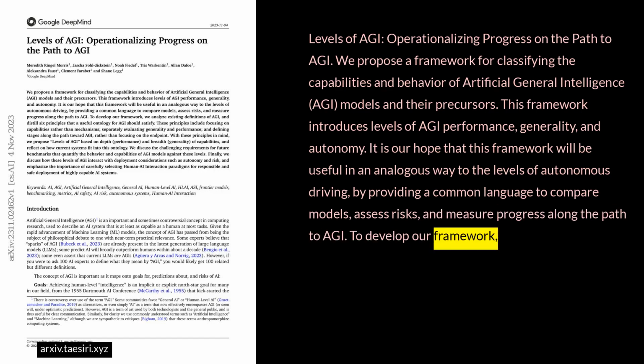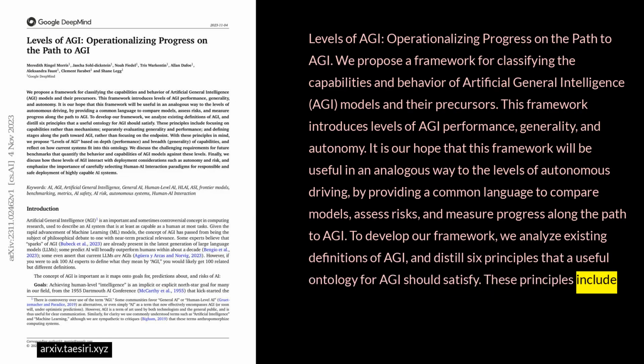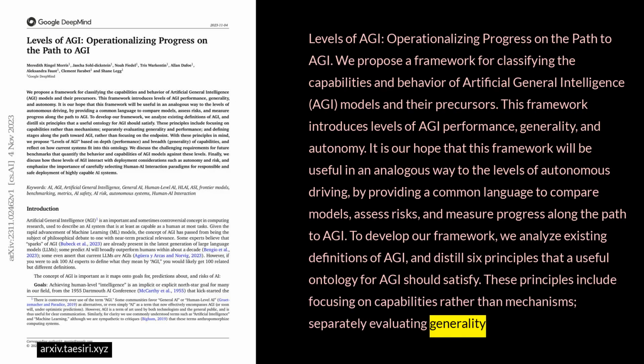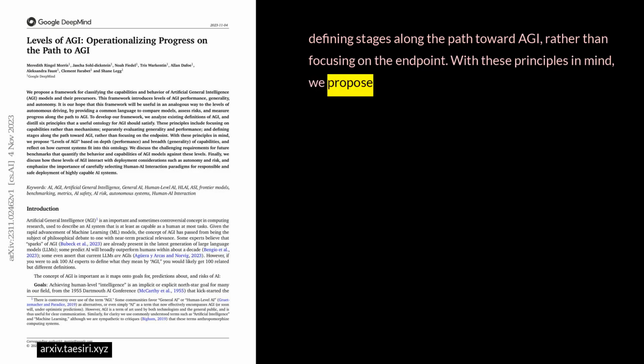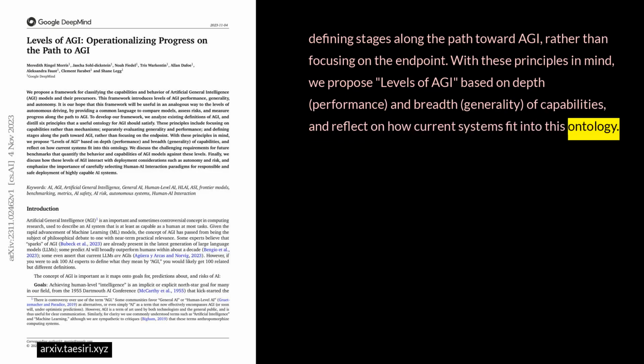To develop our framework, we analyze existing definitions of AGI and distill 6 principles that a useful ontology for AGI should satisfy. These principles include focusing on capabilities rather than mechanisms, separately evaluating generality and performance, and defining stages along the path toward AGI rather than focusing on the endpoint. With these principles in mind, we propose levels of AGI based on depth (performance) and breadth (generality) of capabilities, and reflect on how current systems fit into this ontology.